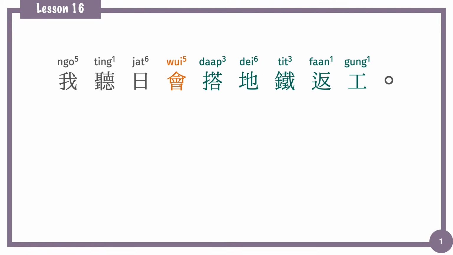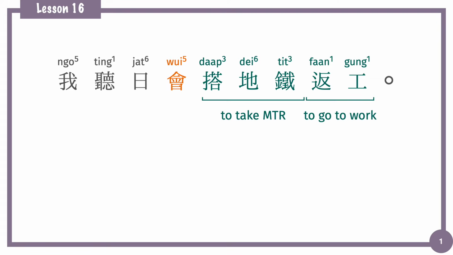我聽日會搭地鐵返工. In this sentence, we have 搭地鐵返工 as the verb phrase. 搭地鐵 means to take MTR, and 返工 means to go to work. 搭地鐵返工, take MTR to go to work.